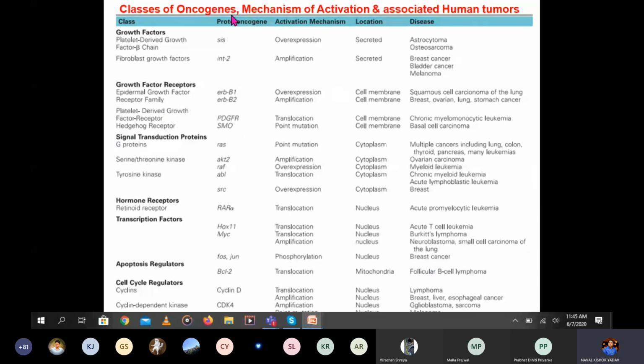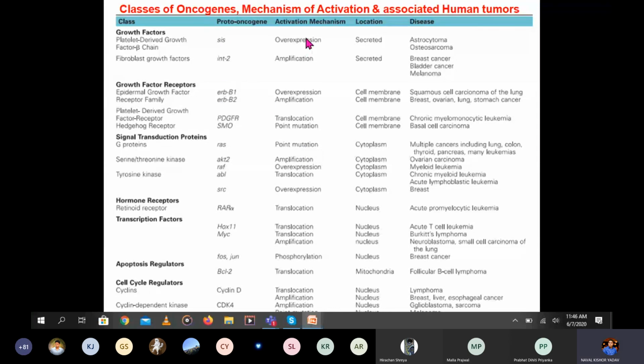So these are some of the oncogenes, their mechanisms of activation and the associated tumors. These are the different tumors, and these are the proto-oncogenes. Activation mechanisms: overexpression or amplification, translocation or mutations.